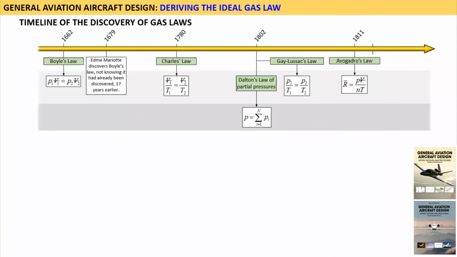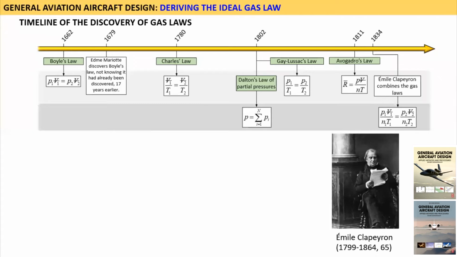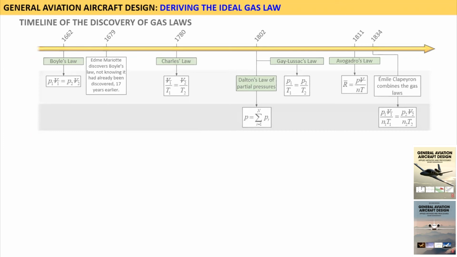In 1834, the French engineer and physicist Émile Clapeyron used this law to show that the laws of Boyle, Charles, and Gay-Lussac could be combined into a single law, the ideal gas law. All right, let's derive this law.